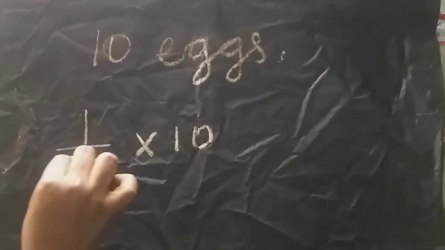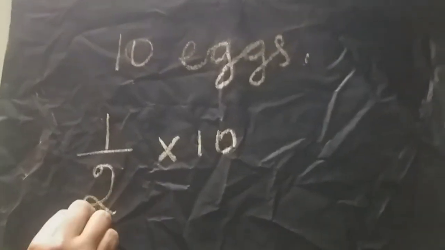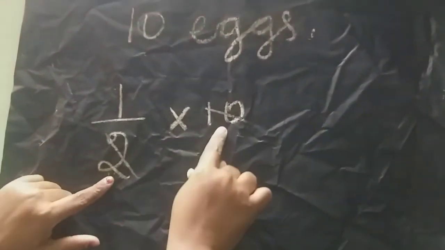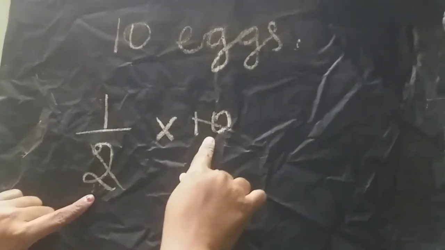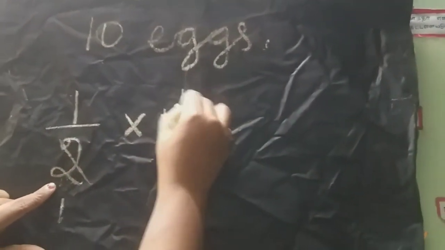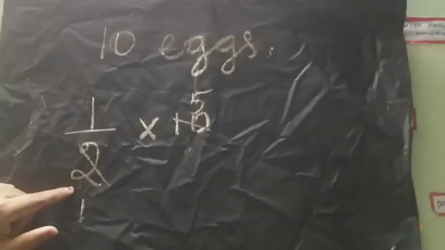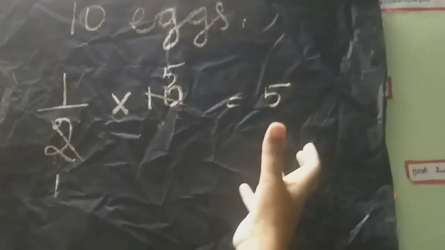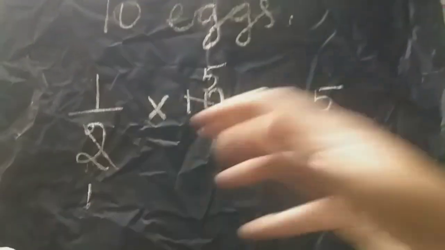Then you should cut here, 2 and here 10. Say the 2 table till the product of 10. So 1 2 is 2, 5 2s are 10, isn't it? So 1 into 5 equal to 5. Totally 5 eggs I have to give to my daughter. How many eggs? Half means 5 eggs.